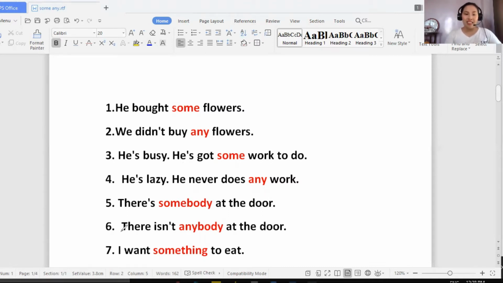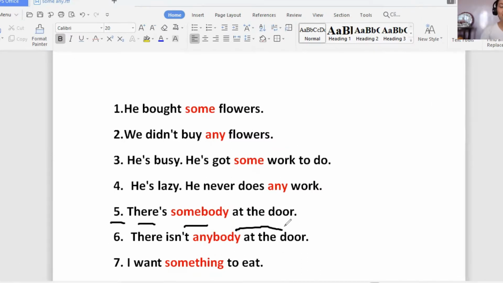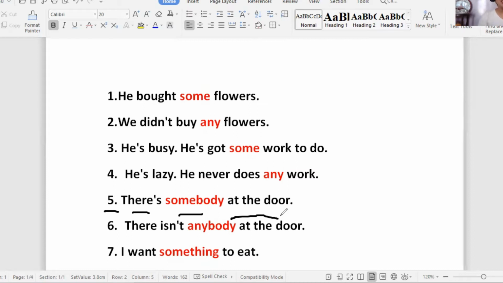Okay, next we have it here, number 5. There's somebody at the door. This is a positive sentence because, again, we couldn't see the word not, never, refuse, and without. So this sentence is a positive sentence because of the absence of the word not, and the meaning of the sentence is not negative, so it is a positive sentence.